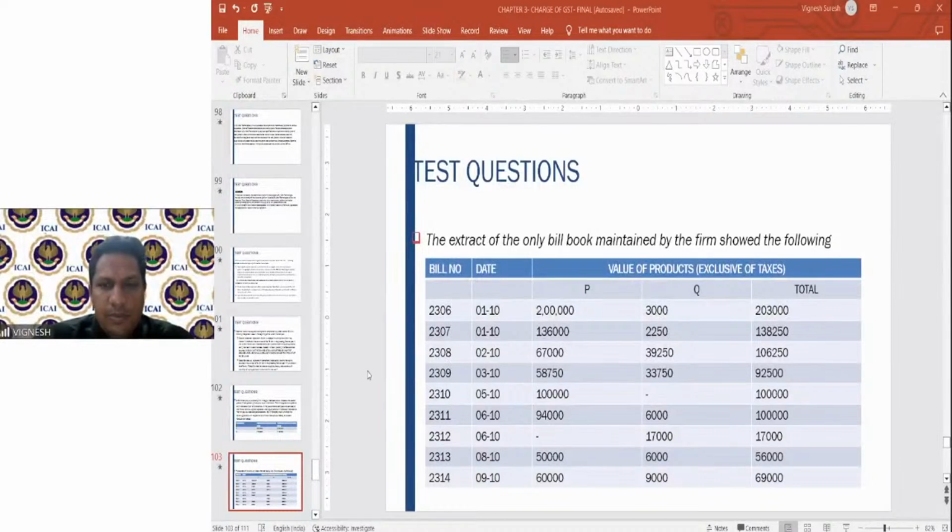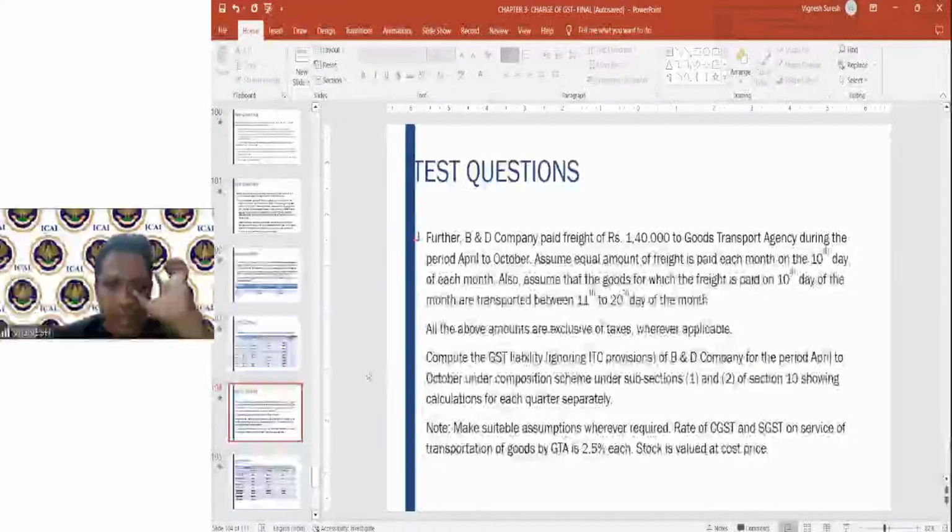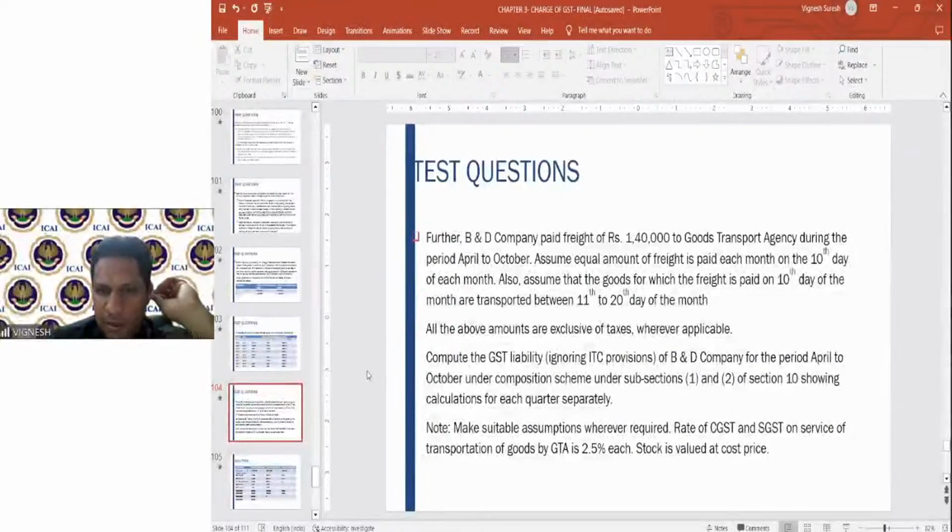Yes, so this is the bill book which is given of P and Q. Further, B&D Company paid a freight of rupees 1,40,000 to Goods Transport Agency during the period April to October. Assume equal amount of freight is paid each month on the 10th of each month. Also assume that the goods for which the freight is paid on the 10th are transported between the 11th and 20th of the month.